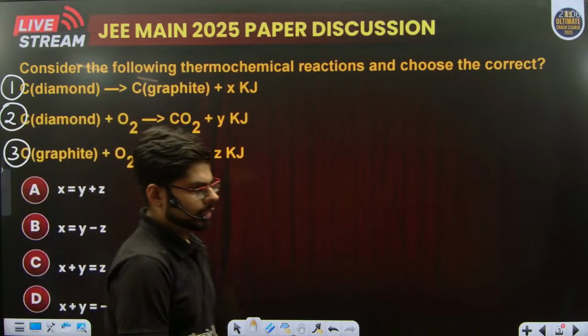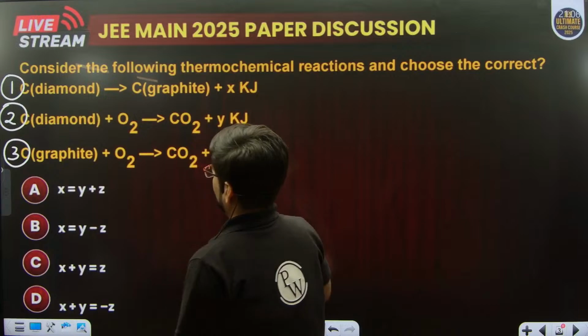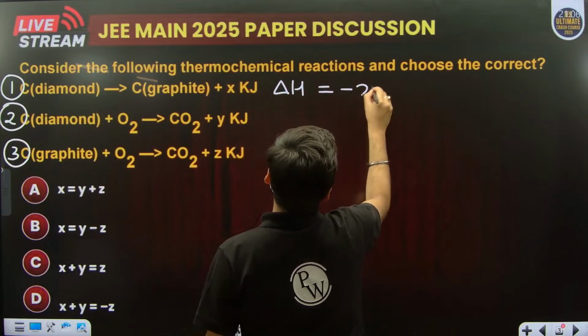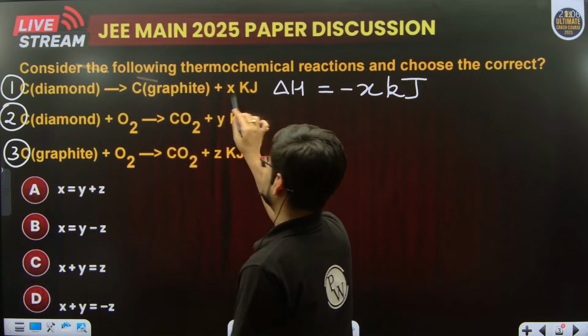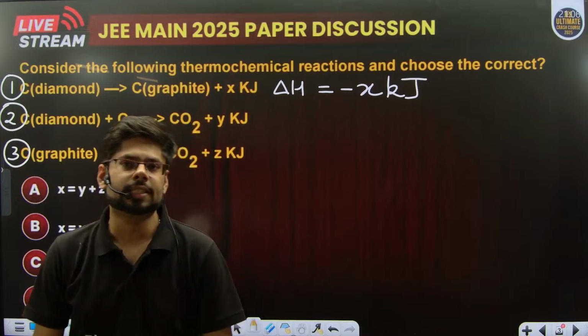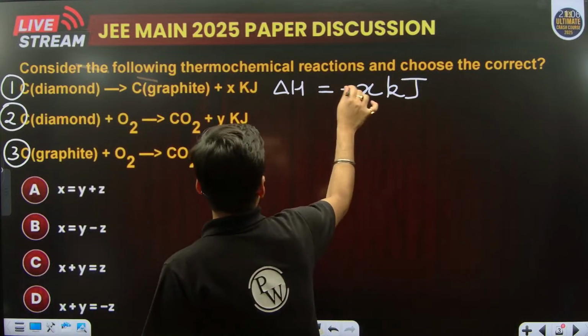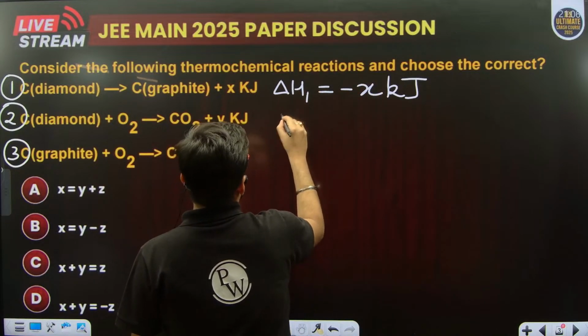So I have these three equations, right? Now, plus x kilojoule means that delta H for this process is minus x kilojoule. The reaction is exothermic because plus something means energy is released, and whenever energy is released, delta H is a negative value. Please don't make this mistake. Often you forget to put this negative sign. Let this be delta H1.